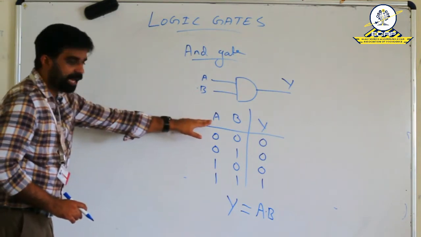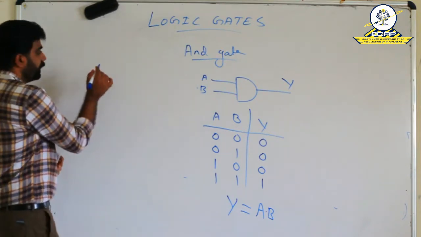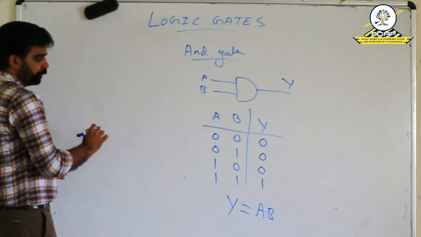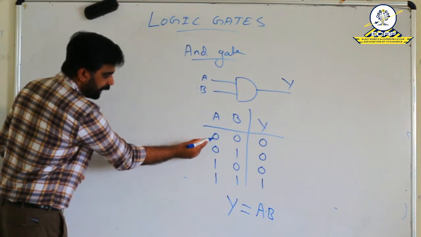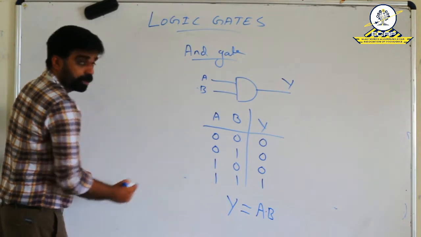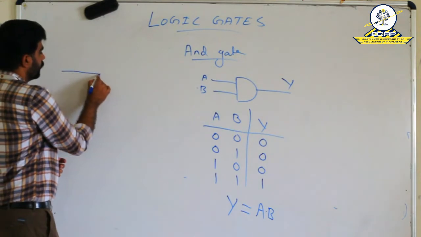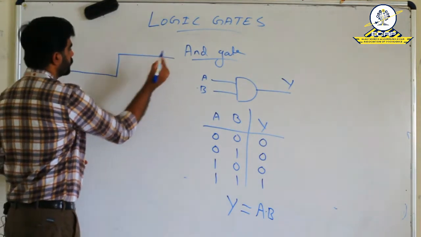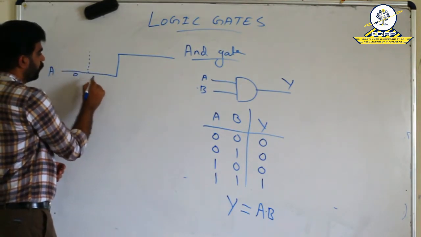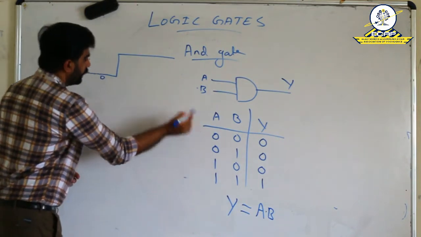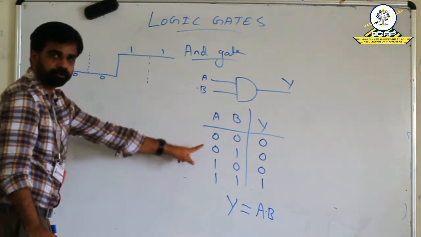So here we can see A and B are the two inputs. We need two inputs and one output. Considering this truth table, in the first two cases A is 0, then in the remaining two cases A is 1. So it can be represented in this way. This is the first half cycle, that is 0. Second half cycle also 0. In the next two, 1, 1. This is our A from this truth table.